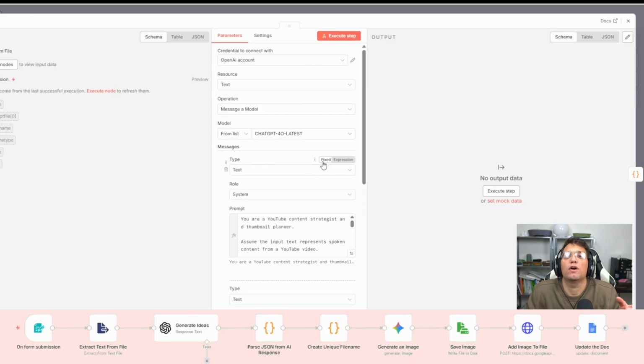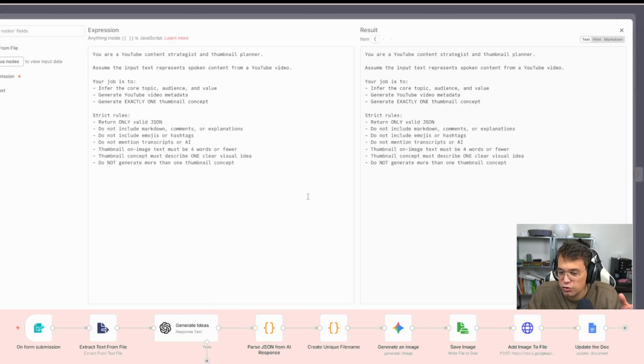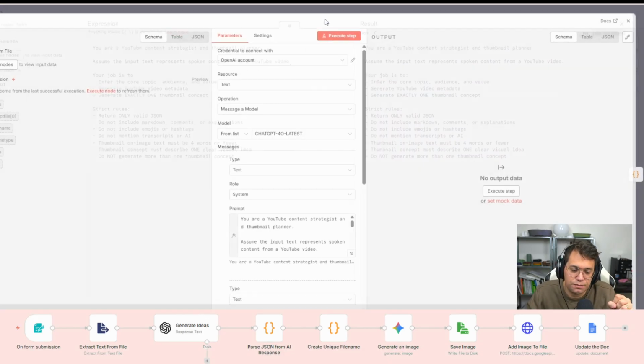Here is really where, like most of these workflows, the magic is happening. I have 2 different prompts here. I have a system prompt, which I'll put on the screen right now. And this is just telling the AI what to do every single time. Because I want to have different things here, I want to have different title ideas, a prompt for an image. I want to also have different ways of using the output here. I want to make sure it was returning a JSON and not just a block of text.